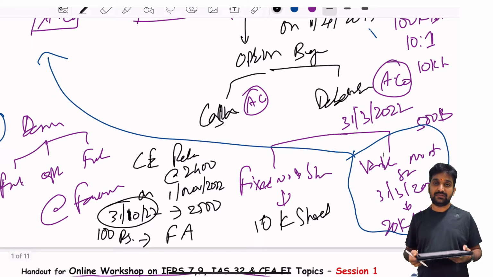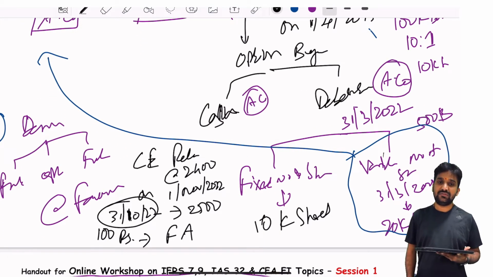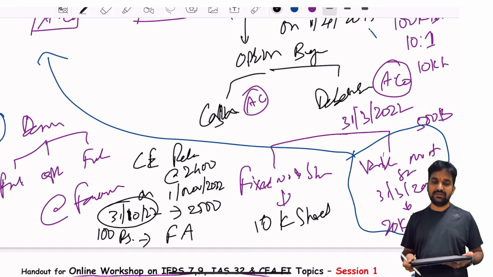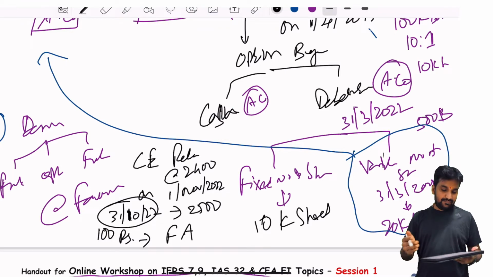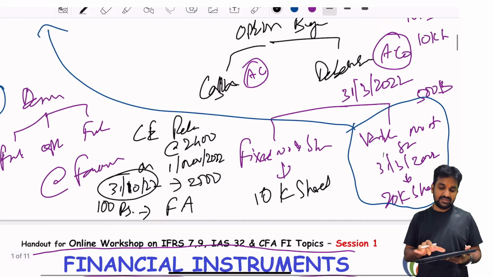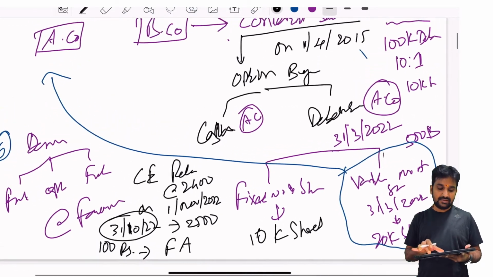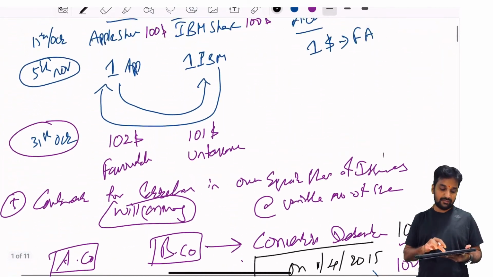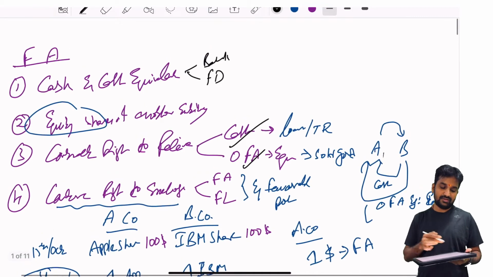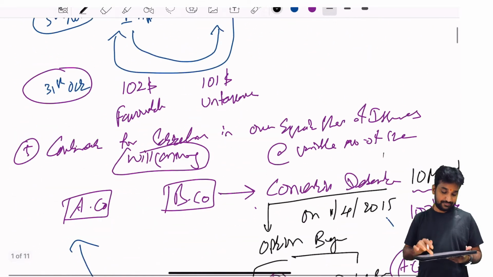Why not fixed? If it is fixed, it can be considered as good as equity, but it's optional, right? It's optional convertible debentures, so the other party can take it as equity. Still, it is a financial asset in your hand, but then that will not be covered under point number 5. It can be considered under point number 2 or 4.